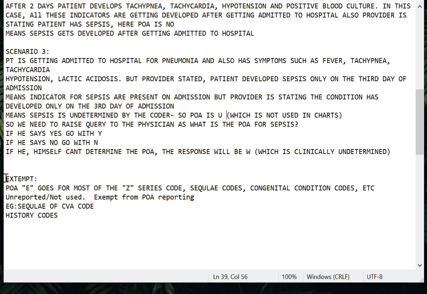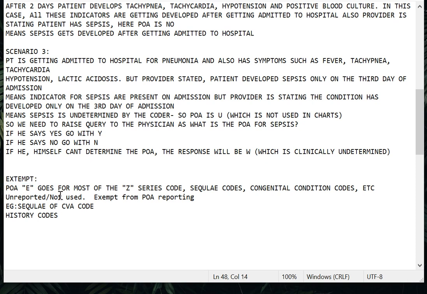What is the fourth scenario? Exempt. Exempt is denoted by the POA indicator E. The synonym for exempt in the English language is exceptional from all the categories, right? That is what we call exempt: it does not belong to any of these categories. It is a separate division that we call exempt. The same thing goes for here also.